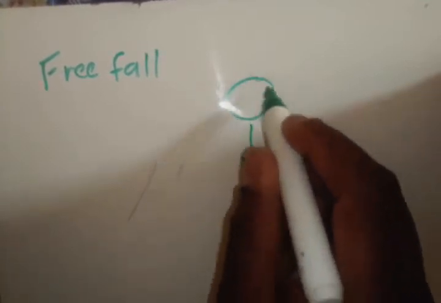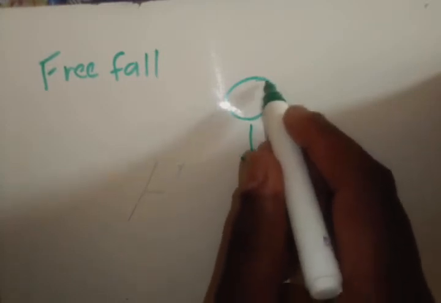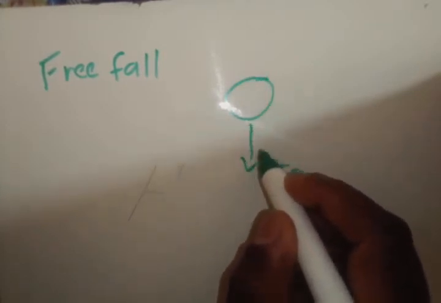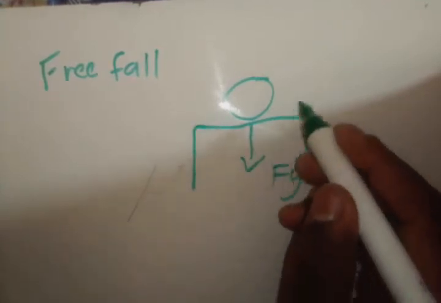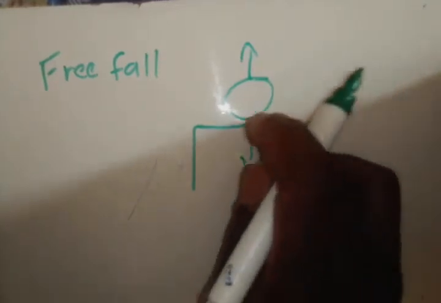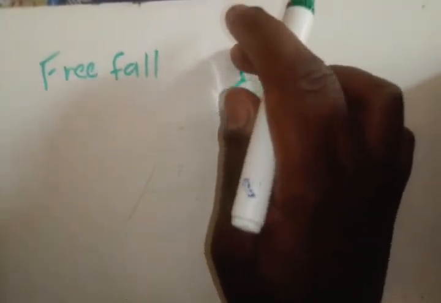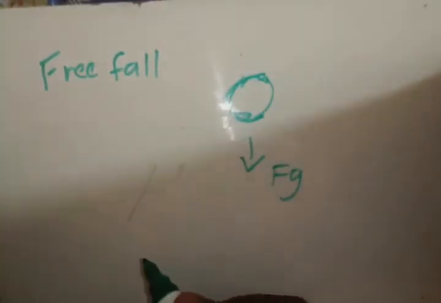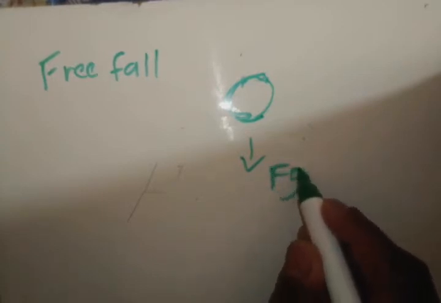So let's say an object is falling, so there's no other force, there is no air pressure or anything. The only thing that is acting on the object is the gravitational force. Hence it's falling. It's not resting on a surface. If it was resting on a surface, the surface would also exert a force upwards. But now it's not on a surface. It is falling. The only force acting on this object in this case is the gravitational force. So there is no air resistance and stuff. Mostly in matric, the situations that they give you, there is no air resistance.